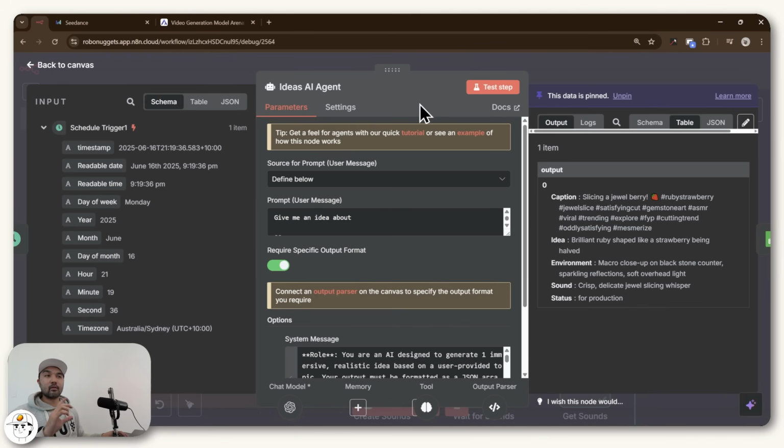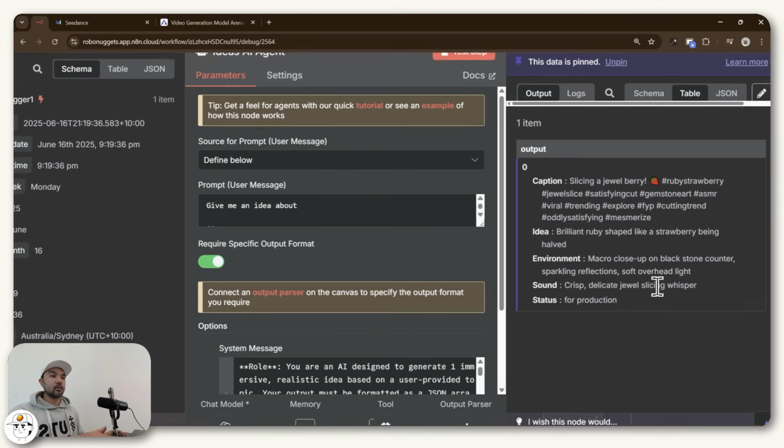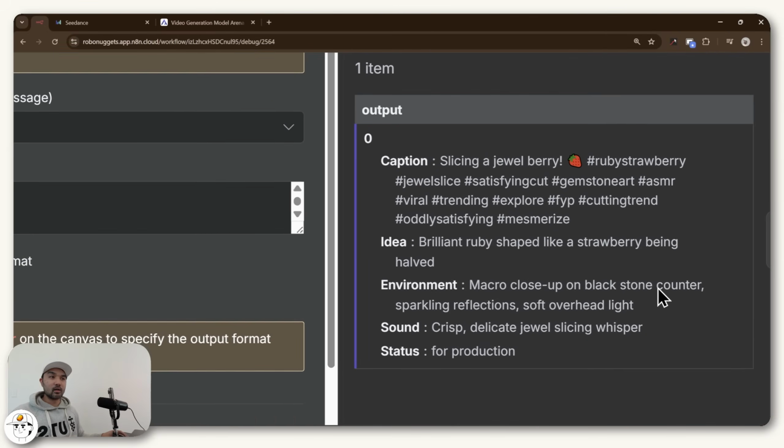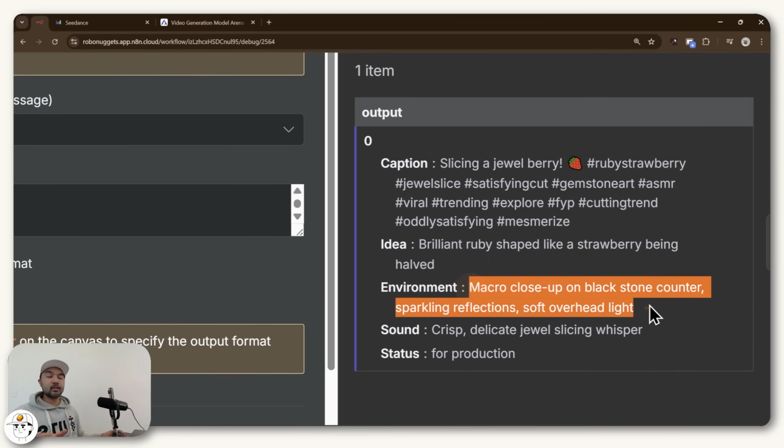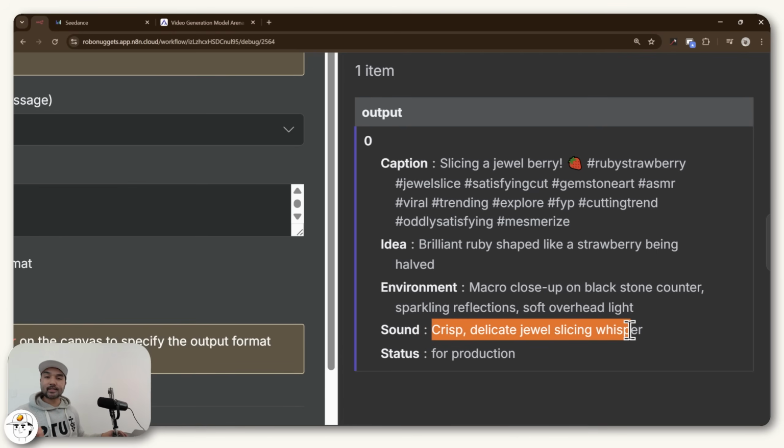So if we go back to our very first node, the Ideas AI agent, you'll see that the input here at the left is just some attributes coming from the schedule trigger because that was the node that was coming previously. And then we have the configuration for this agent here in the middle, which we'll go through in a bit. But you'll see that what this Ideas AI agent is doing is just giving us this output, which is a unique idea for our ASMR video, where we have a caption that our agent wrote, the core idea, an environment so that we can describe in which setting that video was shot, a short prompt for the sound so that we can pass that along later to our sound model, and then a production status, which you'll see in a bit why that's important.